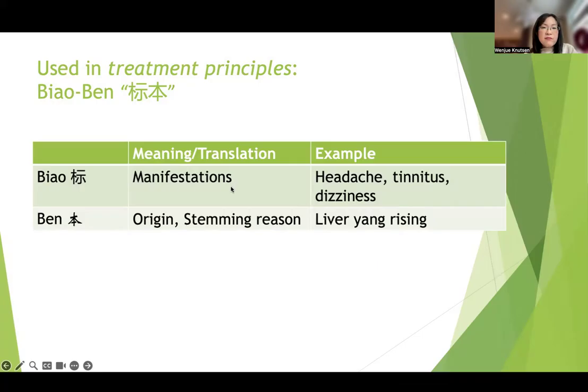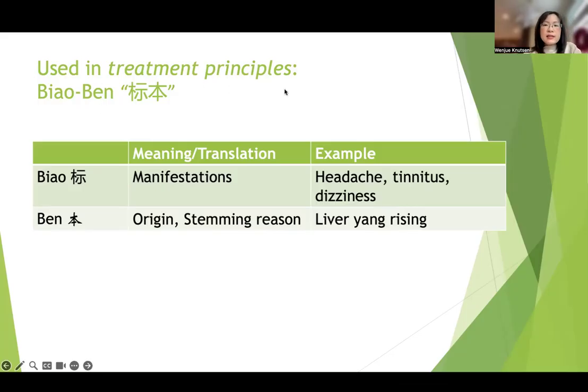Biao refers to manifestations, and Ben refers to origin or stemming reason, or let's say an origin that gives manifestations. So it's often used to describe, let's say, symptoms or syndrome differentiation. So I give an example here. For example, if the Ben or the origin is liver yang rising, then you can see the manifestations could include headache, tinnitus, or dizziness. And if you see the title of my slide says using treatment principles.